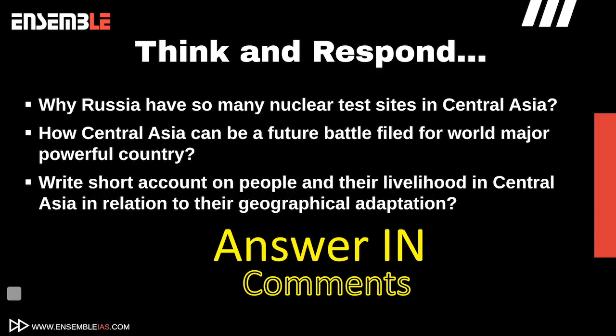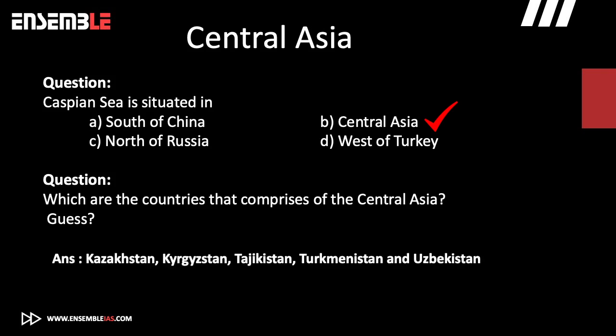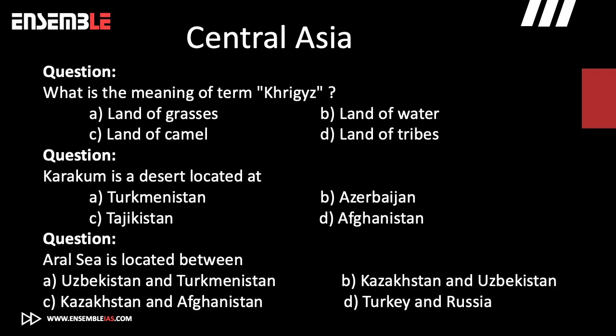Hope you enjoyed this session thoroughly, and now moving to give you the answers of the questions that had been asked at the beginning. Number 1, Caspian Sea is situated in? The answer is of course B, in Central Asia. Second, which are the countries that comprise Central Asia? The answer will be Kazakhstan, Kyrgyzstan, Tajikistan, Turkmenistan and Uzbekistan. Third, what is the meaning of the term Kyrgyz? The answer would be A, land of grasses. 4, Karakum desert is located at? Answer will be A, Turkmenistan. 5, Aral Sea is located between? Answer will be B, Kazakhstan and Uzbekistan.